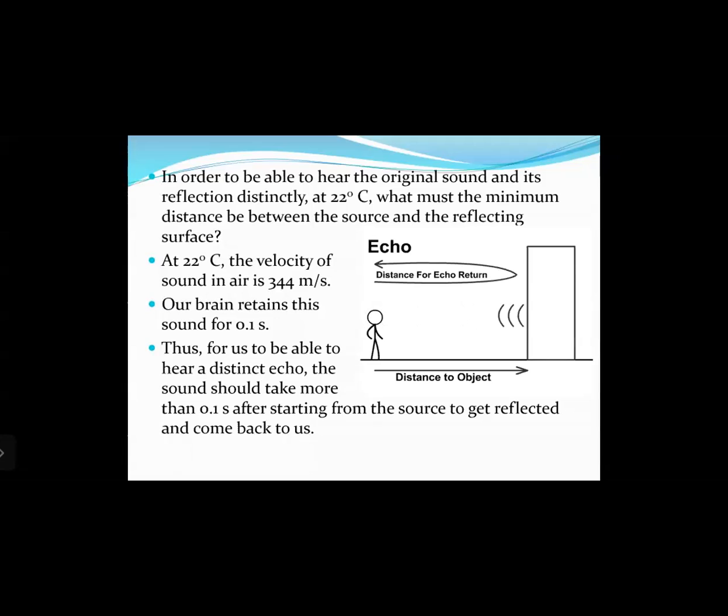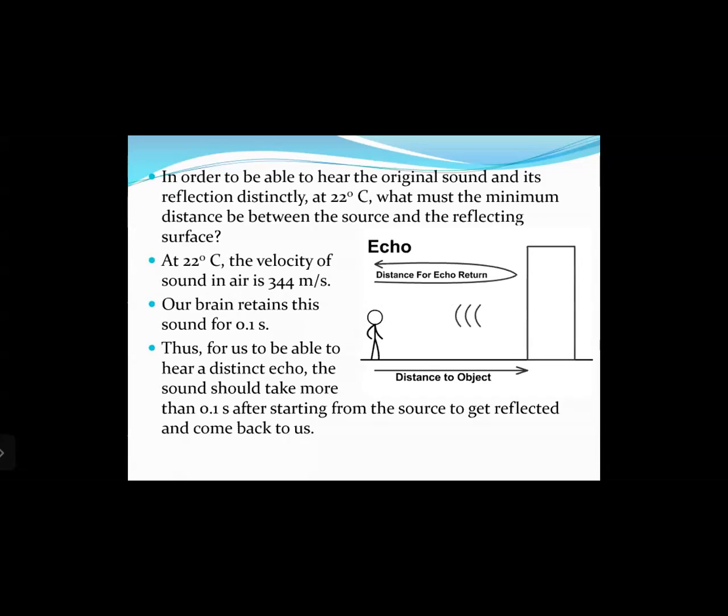Now, our brain retains this sound for 0.1 seconds. Thus, for us to be able to hear a distinct echo, the reflected sound should take more than 0.1 seconds after starting from the source to get reflected and come back to us. Now look at the diagram here. Look at that animation. There is a person who is shouting or generating a sound.